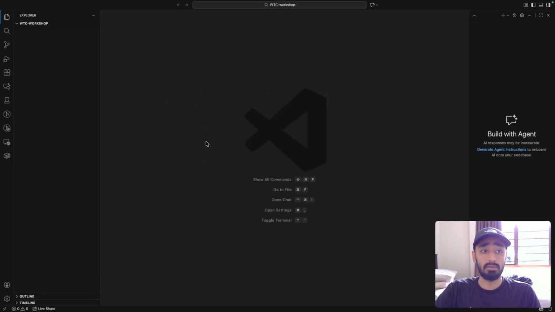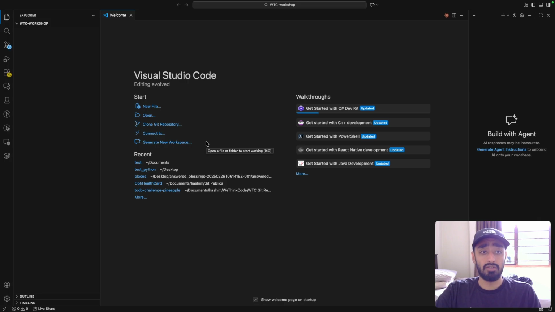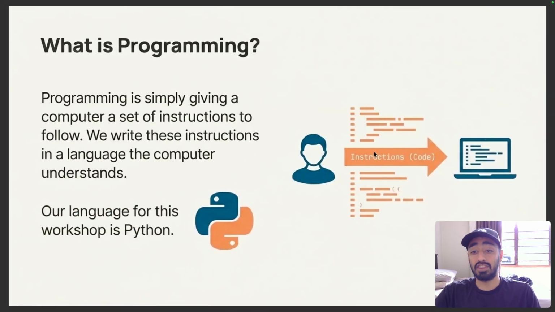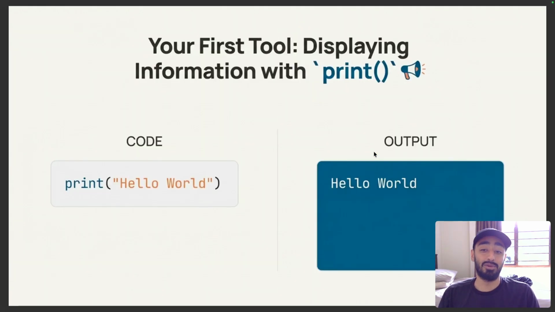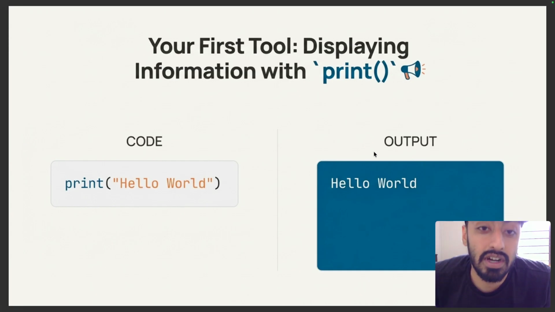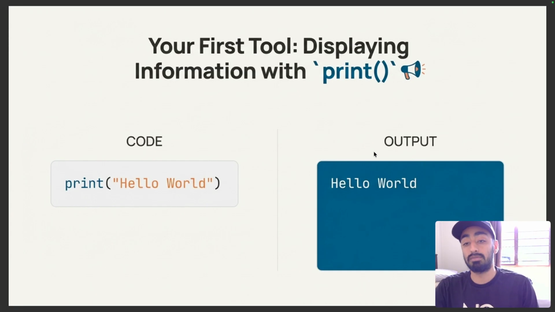So we're going to open that up, and we're going to see we have a totally empty folder with no files. And we are going to do one of my most favorite things in programming, the first task you will ever do, and that is the hello world task. It gives you such power, it makes it feel awesome, and you feel like you're becoming a real coder. So we'll be using the print function that's built into Python for displaying this.